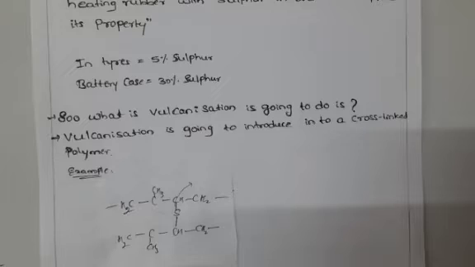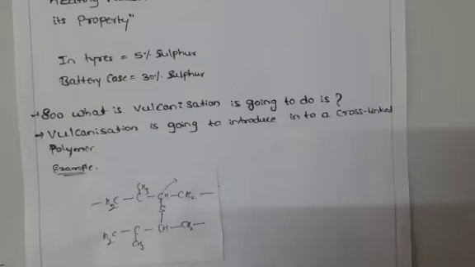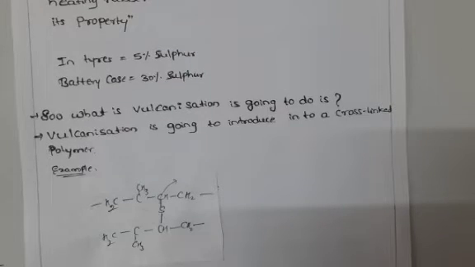What will you write as the difference? Natural rubber is soft, and on heating it becomes sticky. Vulcanized rubber is hard, and on heating it does not become sticky. That is the first difference. Second, in natural rubber tensile strength is less, and in vulcanized rubber tensile strength is more. Third, in natural rubber elasticity is less, and in vulcanized rubber elasticity is more.